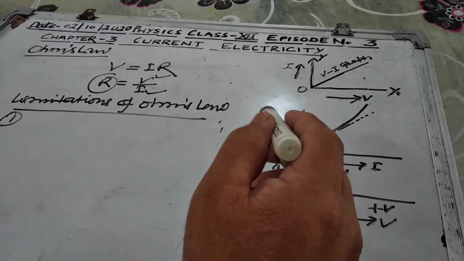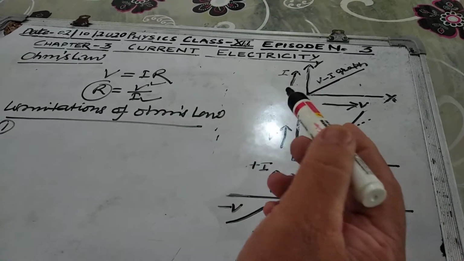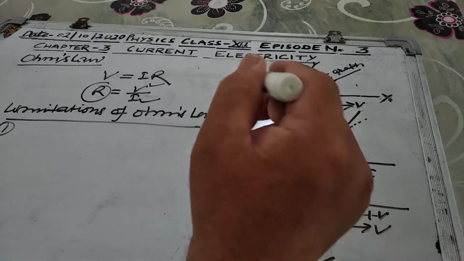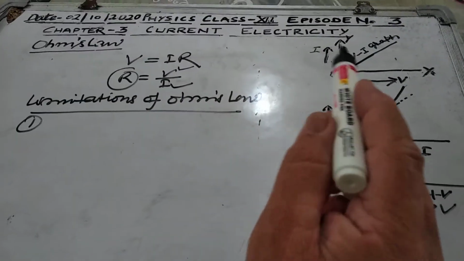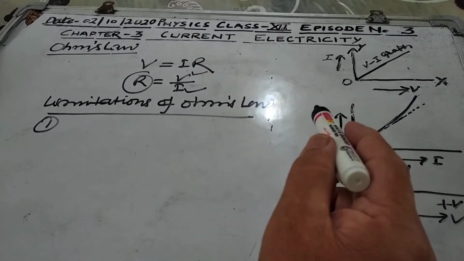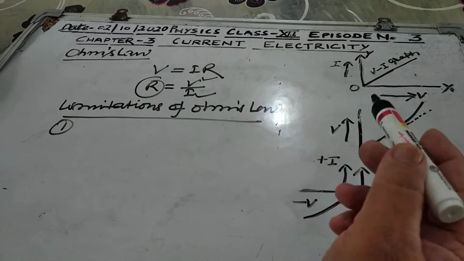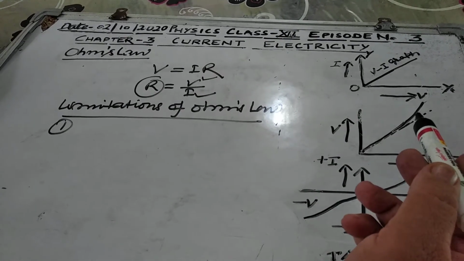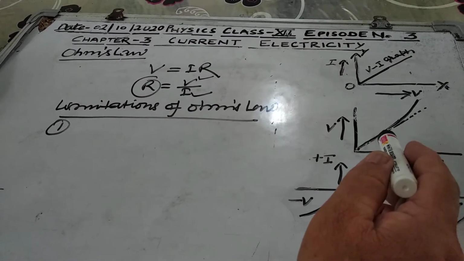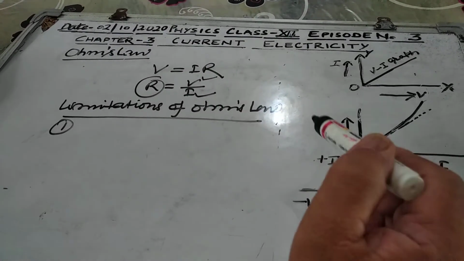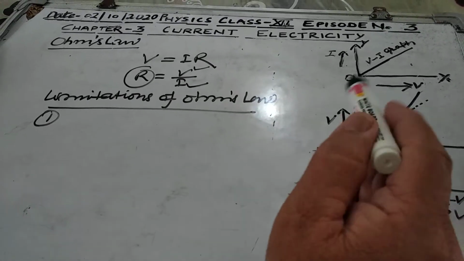Again, due to the rise in heat, the temperature of the conductor will increase, and due to the increase in temperature, the resistance of the conductor will increase. So even if the temperature is kept constant, in some conductors the resistance increases with the increase of current. That's why a curved structure is obtained, and that's why it does not obey Ohm's law.